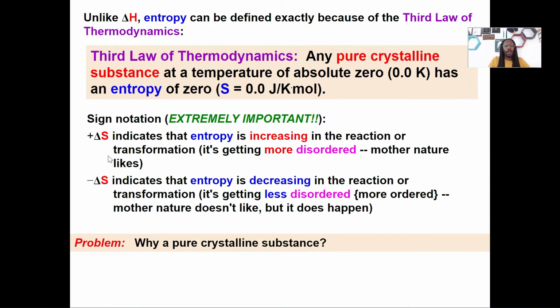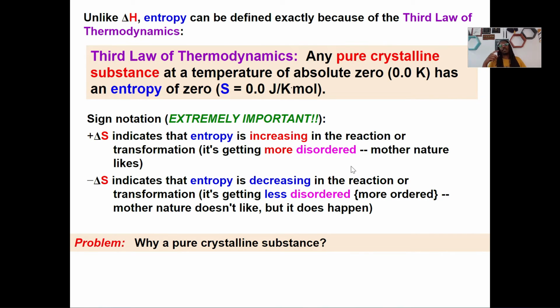When we're talking about entropy, if you got a positive value for your entropy, that's going to tell you that we're increasing in a reaction or transformation, whatever you want to call it. If our entropy is positive, that means that we're getting more disordered. As we mentioned before, that's highly favored. Mother Nature, the Most High, whatever you want to call it, likes to disorder entropy. We like disorder. We like to spread that energy out. So when you're spreading that energy out, your entropy is going to be positive.